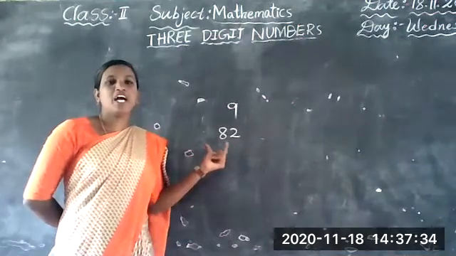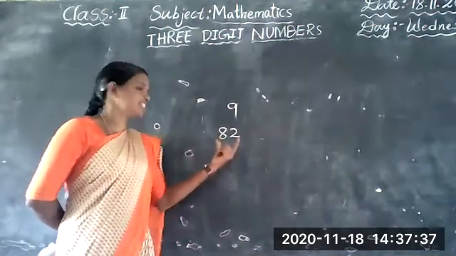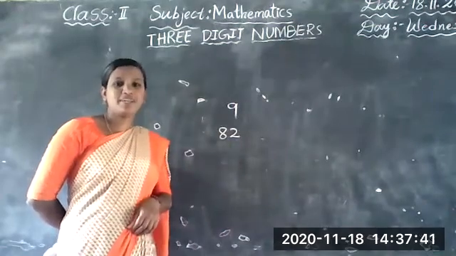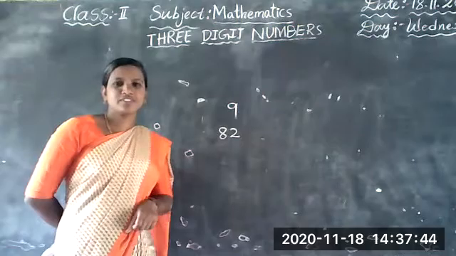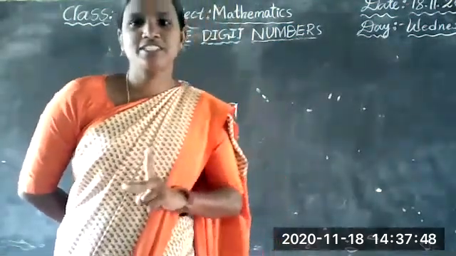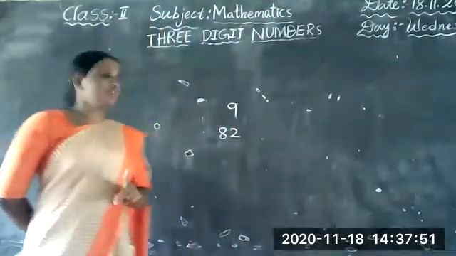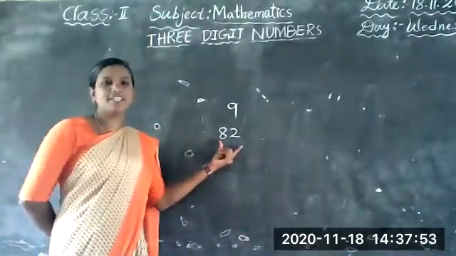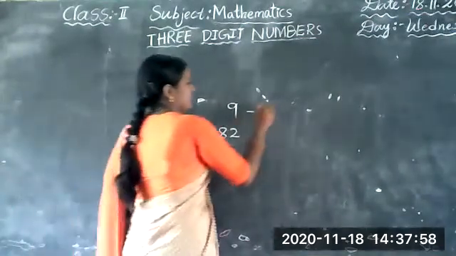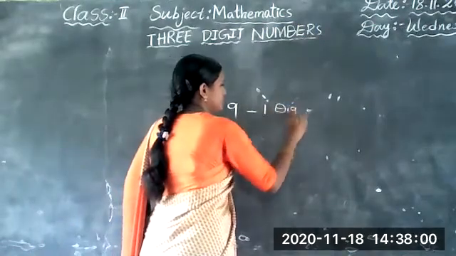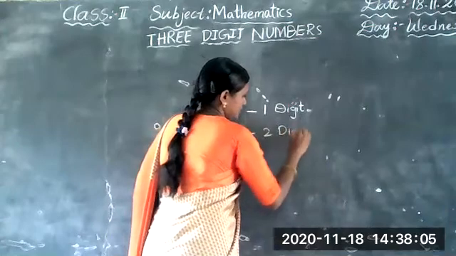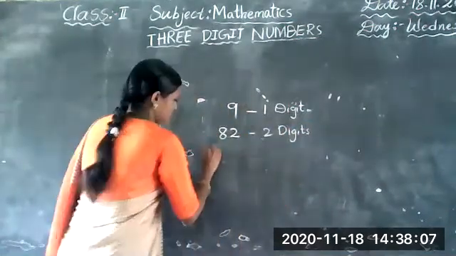How many digits are there? 2. Very good. So how many digits are there in 92? 2 digits. Very good. 1 digit. 2 digits. Okay, next.